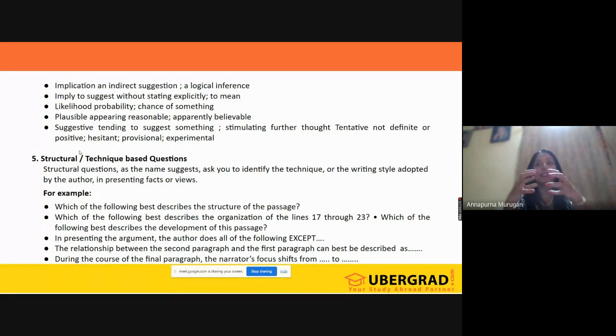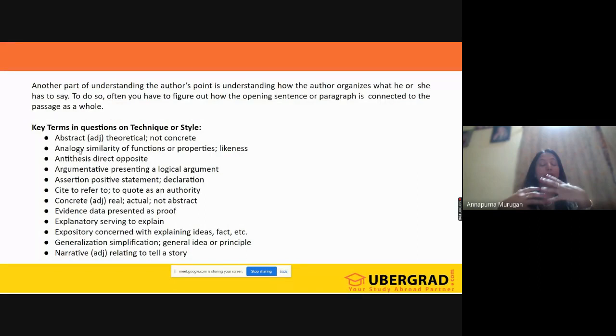Structure is more or less like a tone, but here we are discussing how the movement of the ideas is happening. In structure and technique, we need to see how the ideas are moving, what is basically constructed or built in the paragraph. Now you can see here we have all of these words which indicate the style or the technique involved.